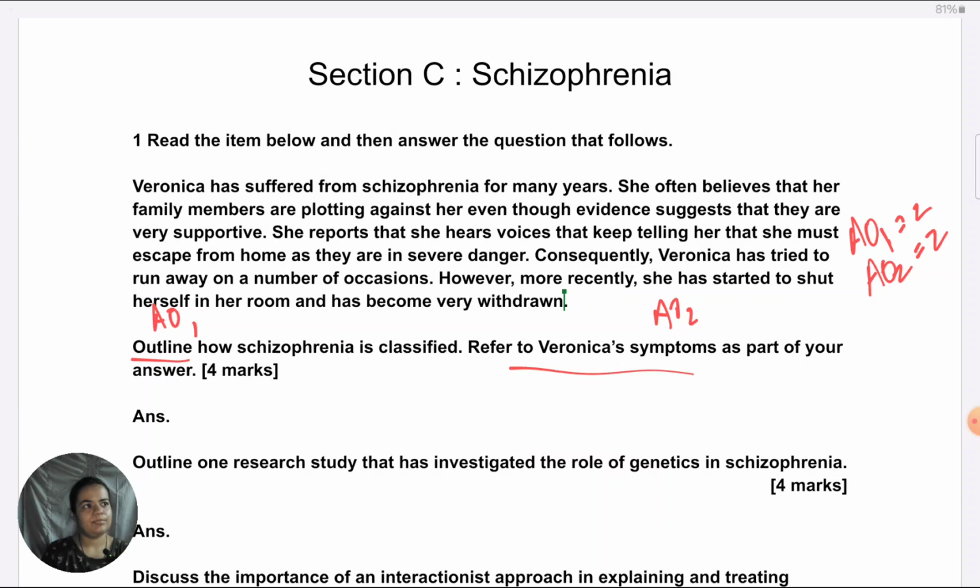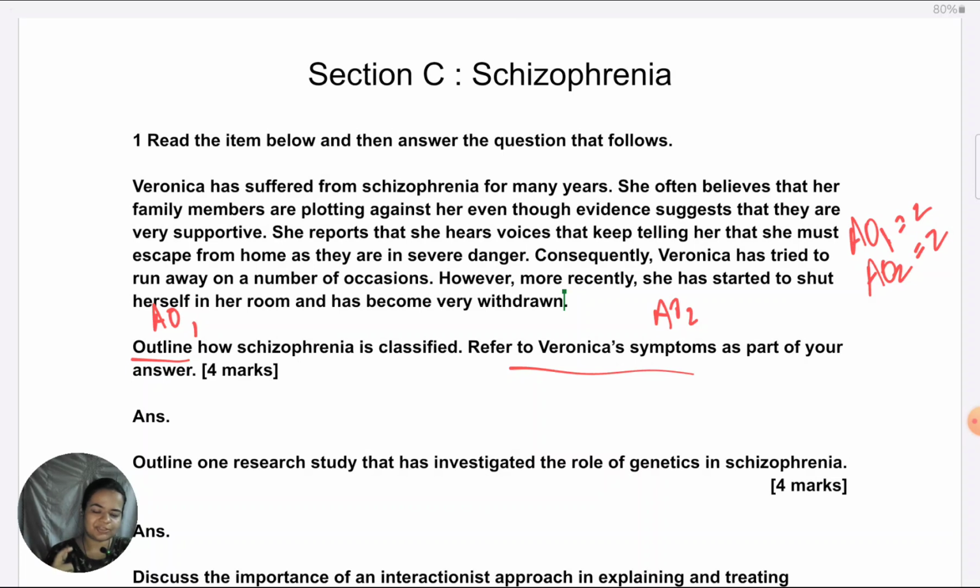Now, for this type of a question, definitely a student would ask me that the classification of schizophrenia is a very broad topic. Like there's a lot covered under that. So, exactly what am I to give? It's a very simple answer whenever you have a situation given to you, whatever topic is asked, like in this case, classification. You just have to give, even in AO1, what is relevant to the situation given.